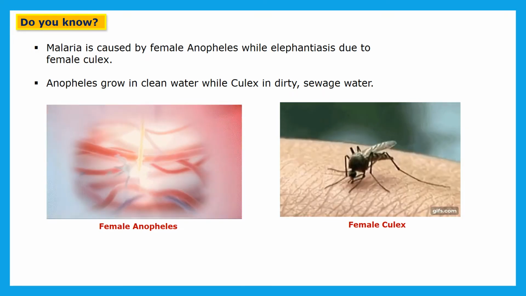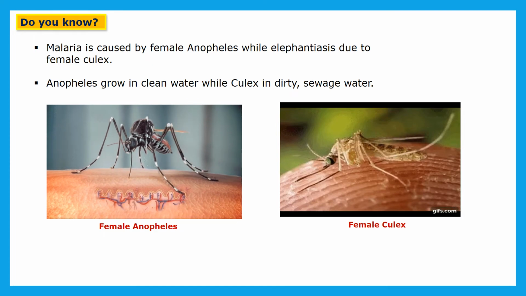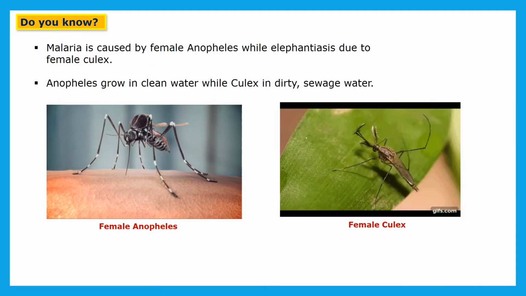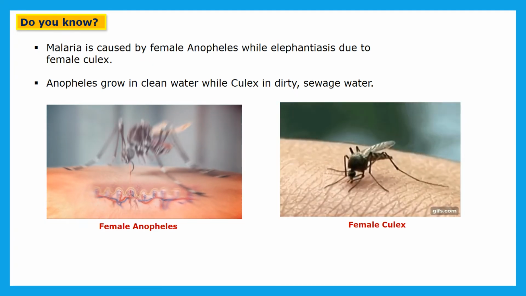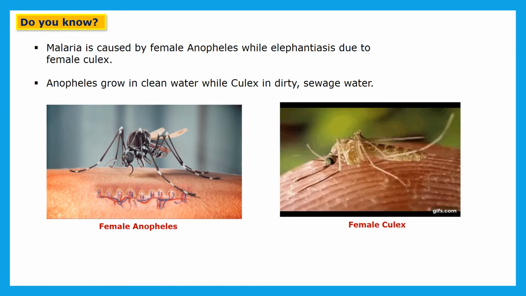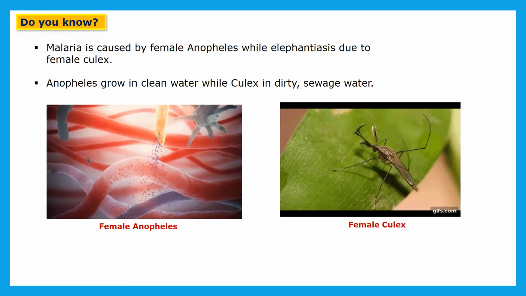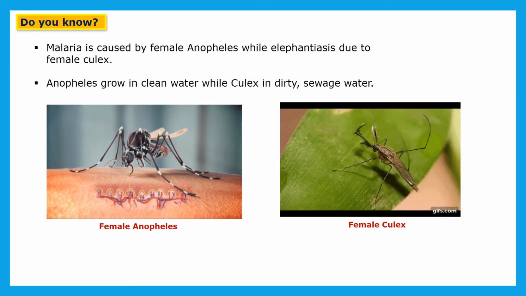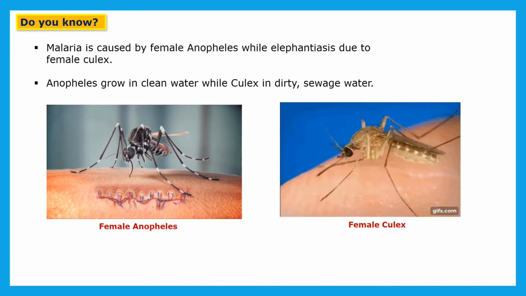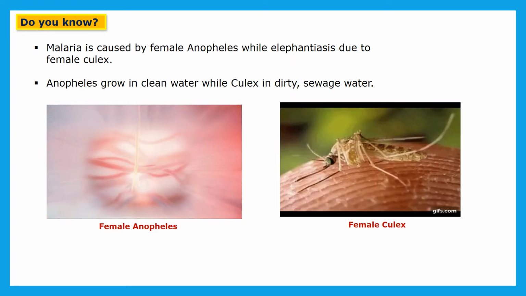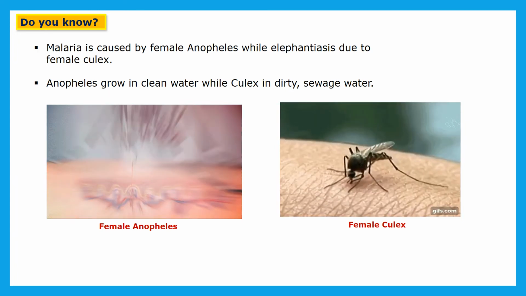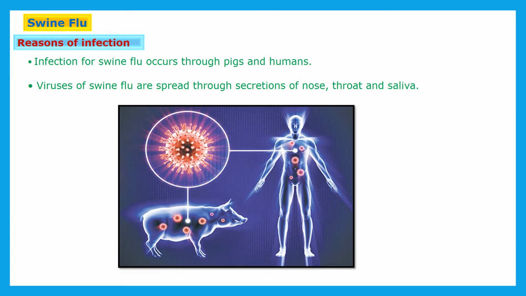So malaria is caused by the female Anopheles mosquito, and in elephantiasis there is swelling of the leg just like an elephant's leg, caused by the female Culex mosquito. Anopheles grows in clean water while Culex grows in dirty or sewage water.